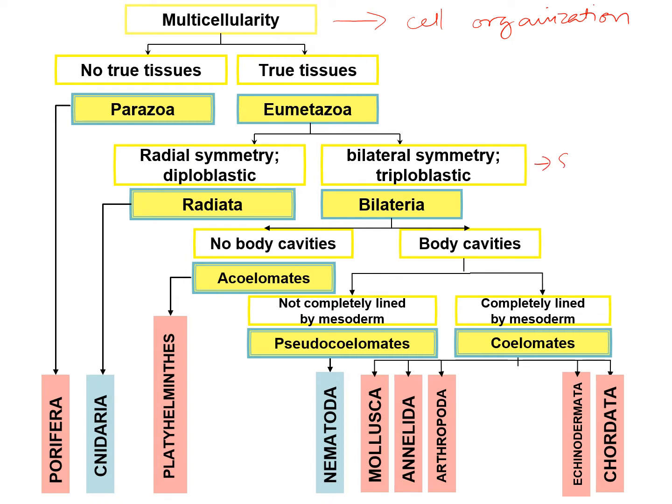And then the second one is the body symmetry. And then the body cavity. And germ layers.